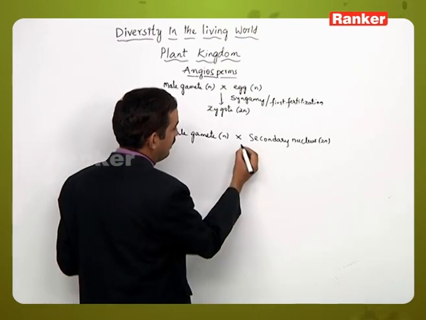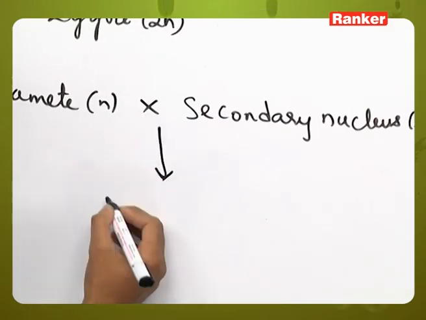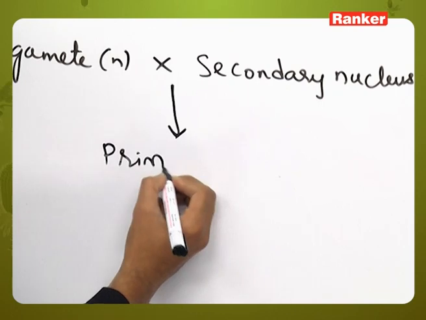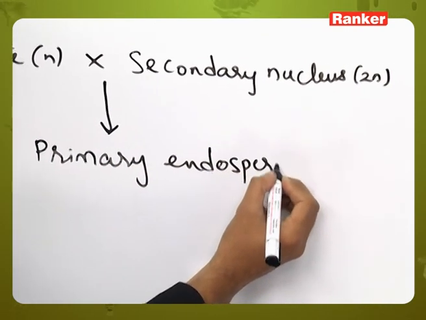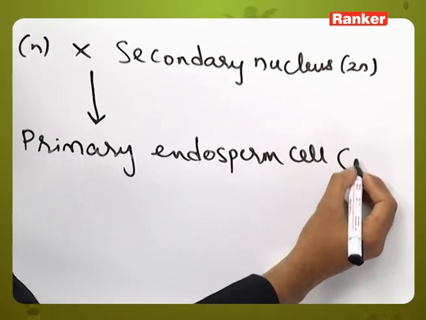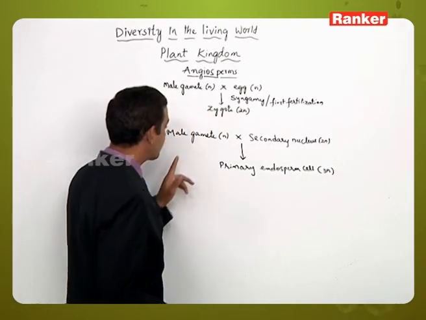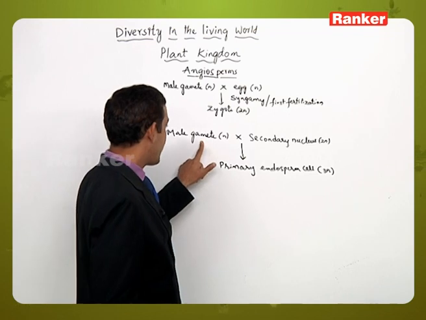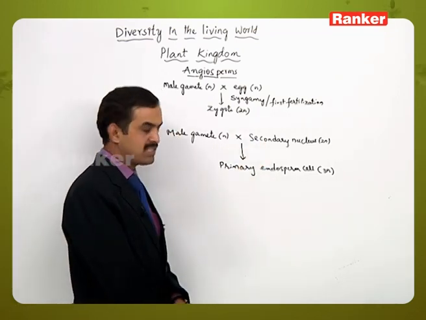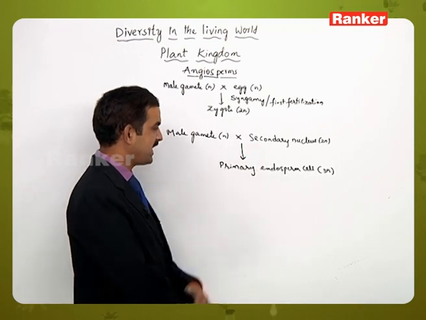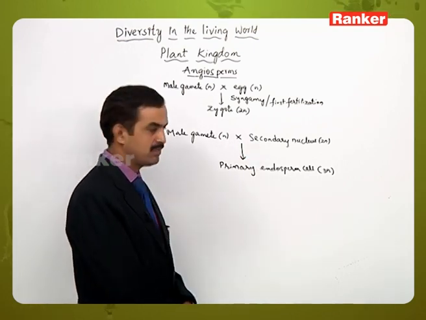This fusion leads to the formation of the primary endosperm cell, which is triploid in nature, because 1 set of chromosomes from the male gamete and 2 sets of chromosomes from the secondary nucleus are present. The fusion occurs between 3 sets, leading to the triploid primary endosperm cell.